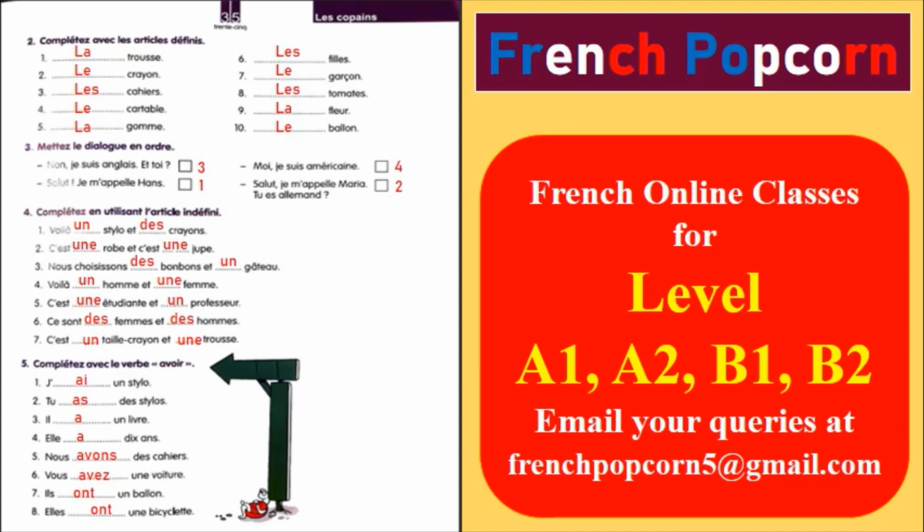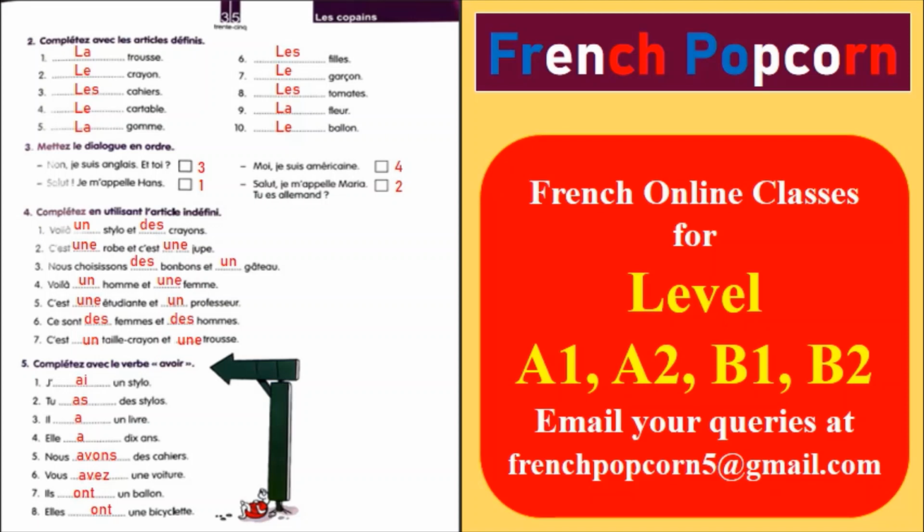Question number 3. Mettez le dialogue en ordre. So first one will be salut, je m'appelle Hans. Second, salut, je m'appelle Maria, tu es allemand? Third one, non, je suis anglais et toi? And the last, fourth, is moi je suis américain. So first is hello, my name is Hans. Second is hello, my name is Maria. So she's asking, are you German? Hans says, no, I'm English, and you? So she replies, moi, je suis américaine. I am American.